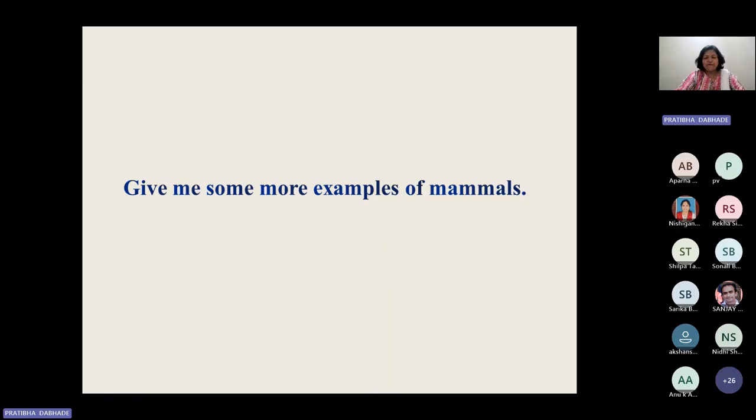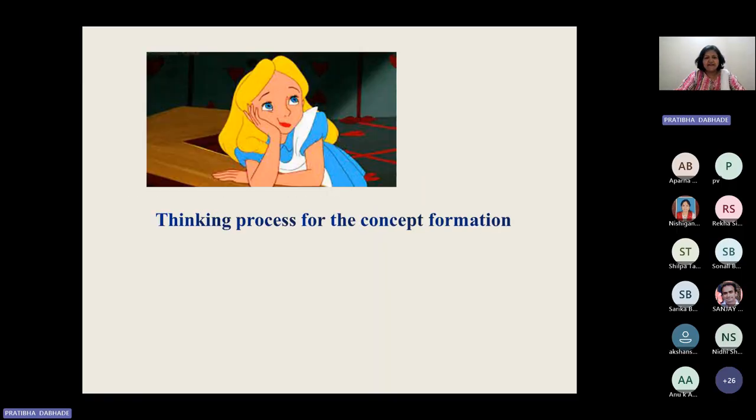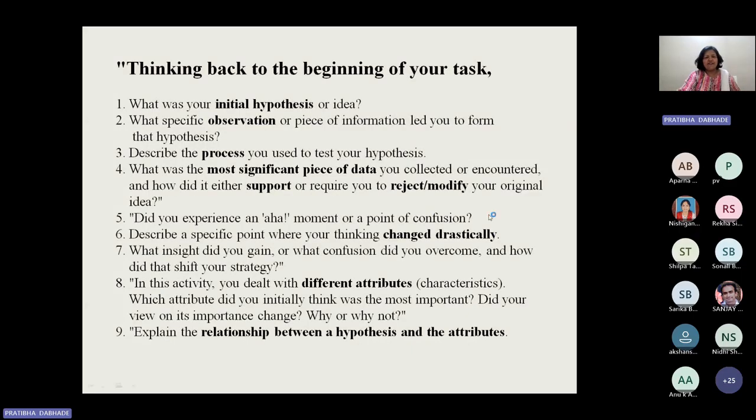Okay, okay. Now I'm just switching ahead. You have to think about how you formulated the concept, and for that you compared the attributes of the yes examples with the no examples, right? I'm going to display certain questions on the next slide. You have to think about it. So now I'm going to take you back to the beginning of the task, where you generated the hypothesis or the initial idea. After that, you deeply compared the characteristics or the attributes of the yes examples with the no ones.